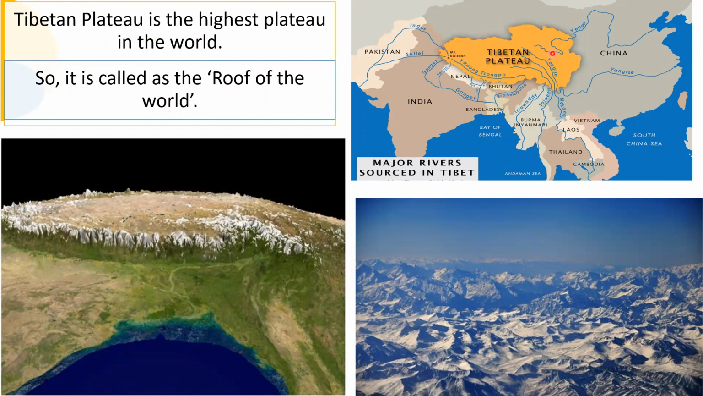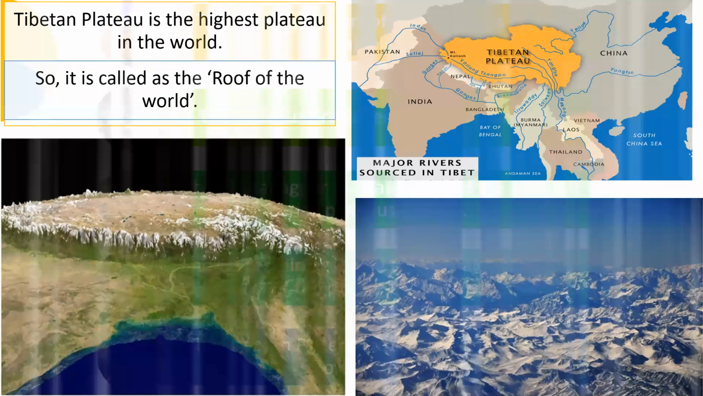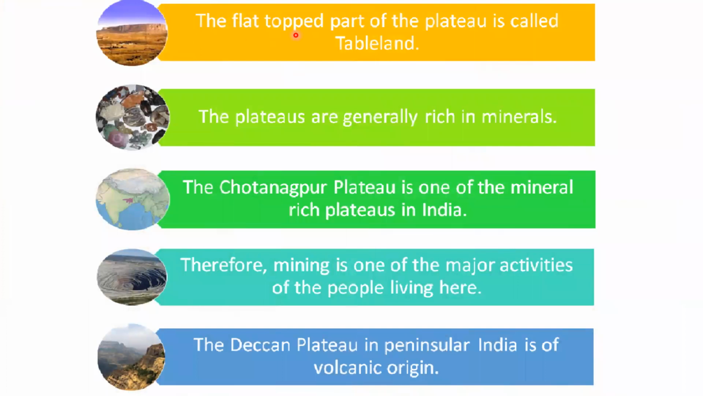This is the area of Tibetan Plateau in the Asian map. The flat-topped part of the plateau is called tableland. The plateaus are generally rich in minerals. The Chotanagpur Plateau in India is one of the mineral-rich plateaus. Therefore, mining is one of the major activities of the people living here. The Deccan Plateau in peninsular India is of volcanic origin.